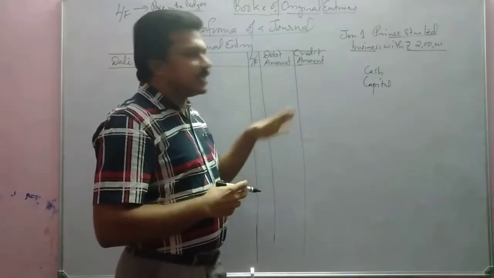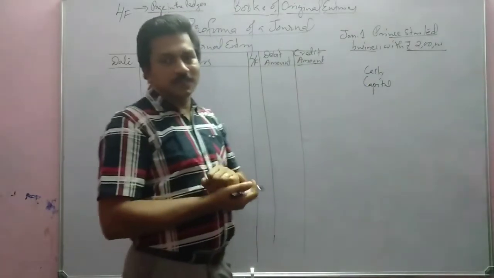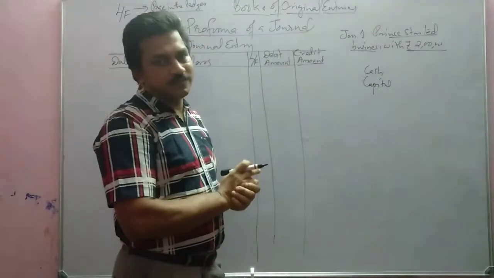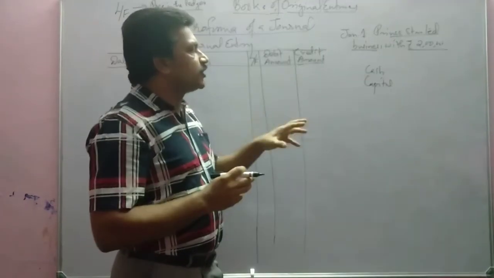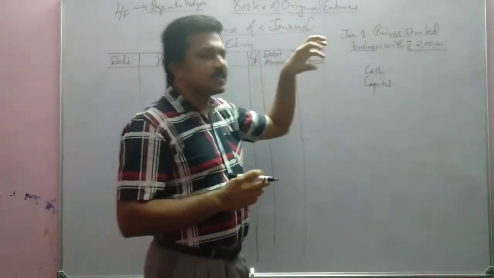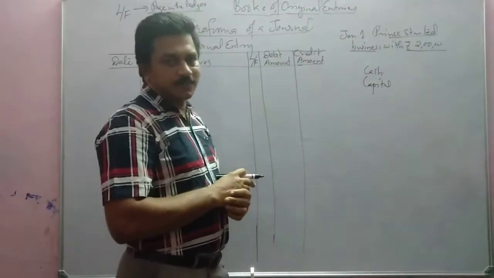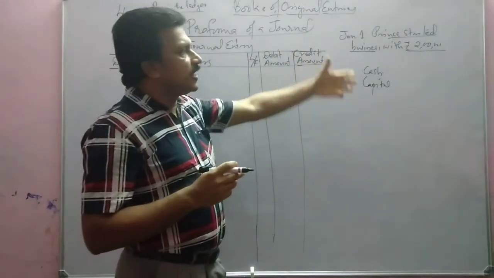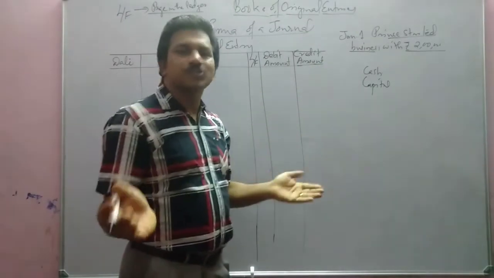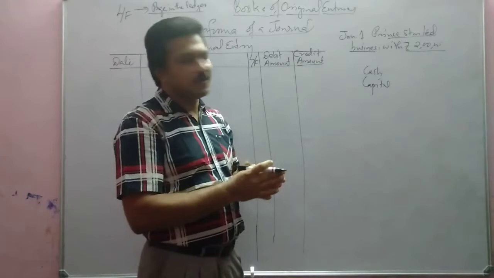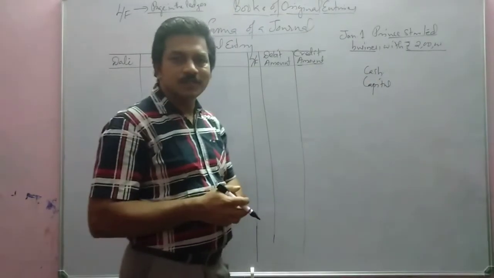These are the two aspects. These two aspects are identified. That much is clear. Now we are going to see which aspect will be debited and which aspect will be credited.